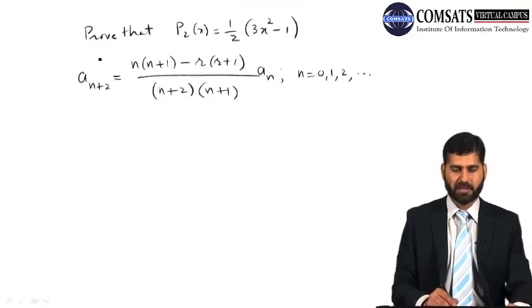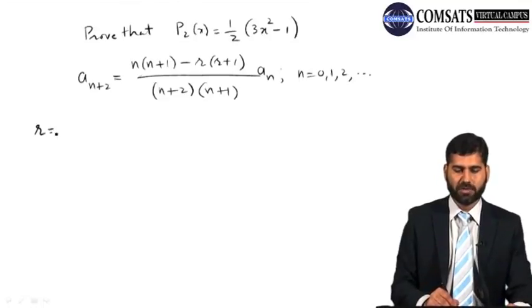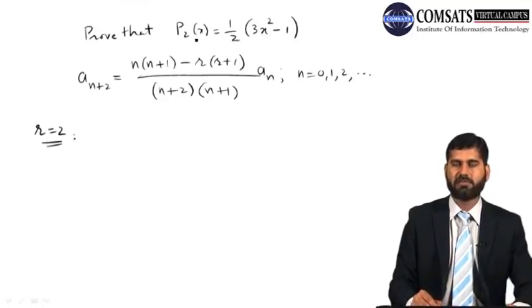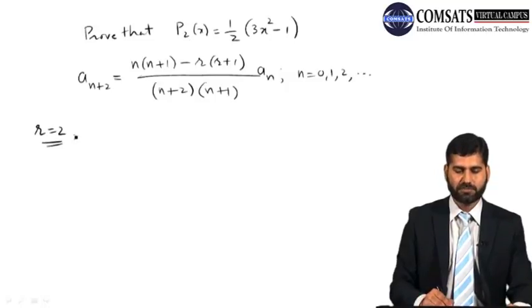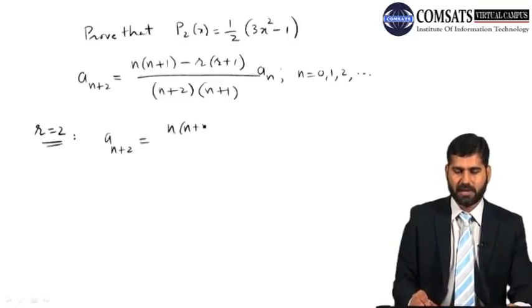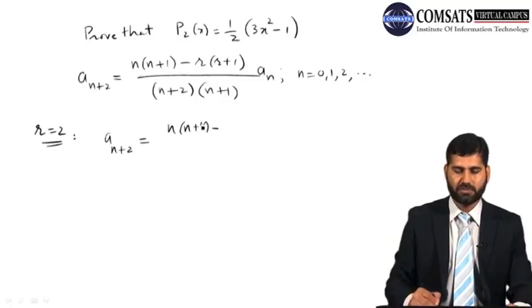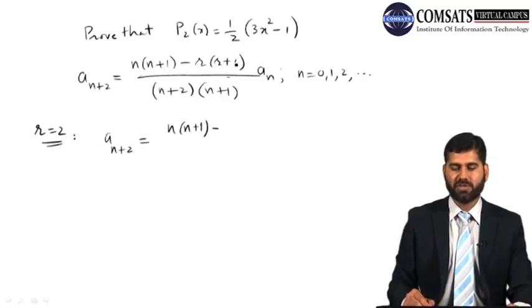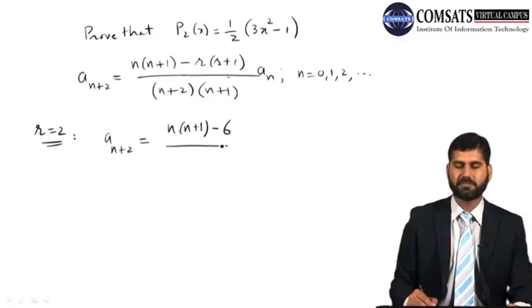So from here, our r is equal to 2, because we need to find the polynomial of order 2. So our recurrence relation will become n times (n plus 1) minus, if r is 2, 2 times 3, so this is 6. So this is your recurrence relation.